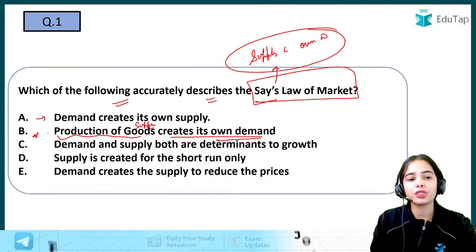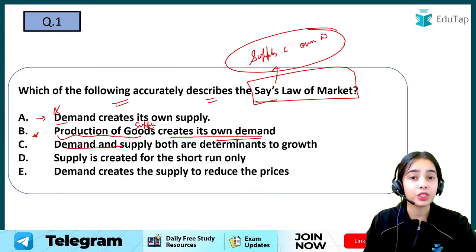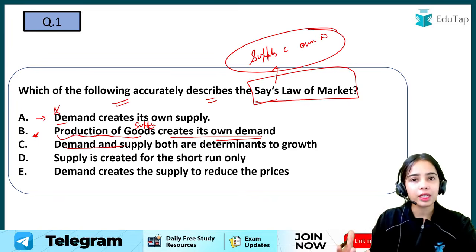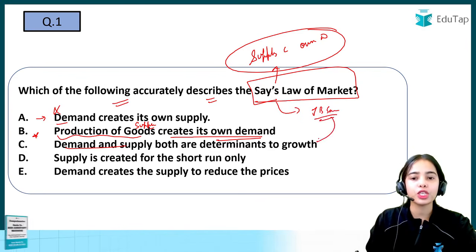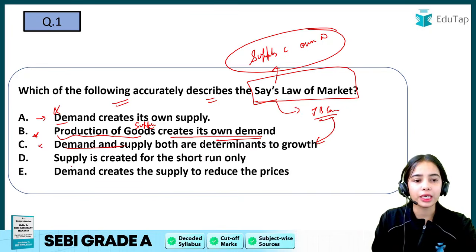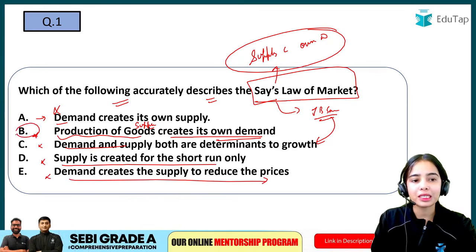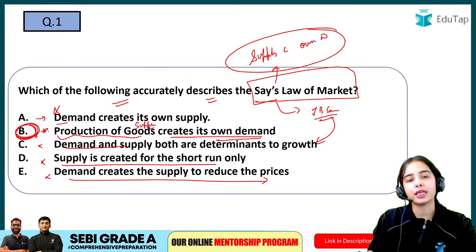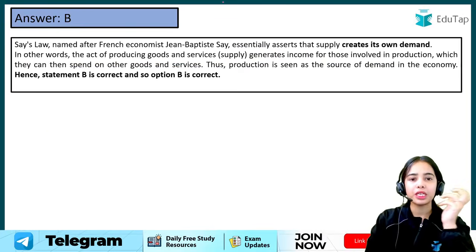If you see the other options: demand creates its own supply, no. Demand and supply both are considered determinants of growth. The classical economists, to which Say also belongs, like John Baptiste Say, believed that supply is the most important determinant. So this is also not correct. Supply is created for the short run only, no. Demand creates the supply to reduce the prices, no. So only B is the most appropriate answer. The supply creates its own demand. Okay, so B is the right answer.